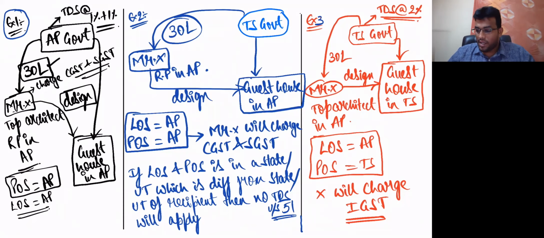That's it. Good. So friends, to give you clarity, let me write the 3 points in a simple manner. I'll write which cases TDS will come, which case TDS will not come, so that you will get full clarity. Because I wrote this concept by an example, by using all the diagrams and all. But now let me write in 3 points so that you can remember it very easily. Clear? Now let me write.